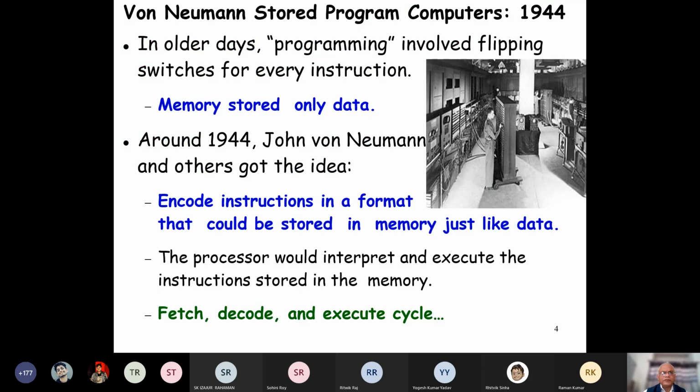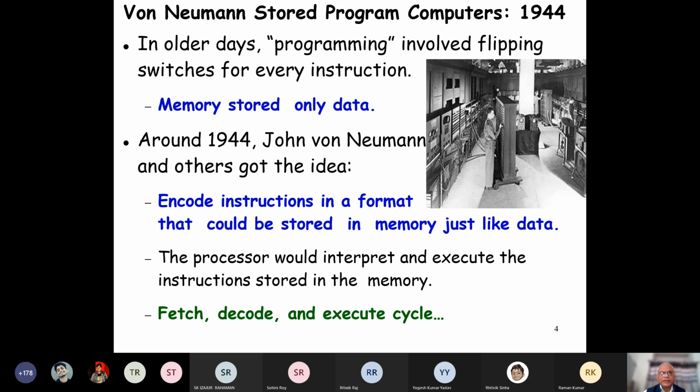Let's see what John von Neumann did. 1944. Okay, 80 years back, not 90. In the older days, before John von Neumann, a programmer would sit in front of a computer. Let's see this computer. See there, the programmer is standing here.